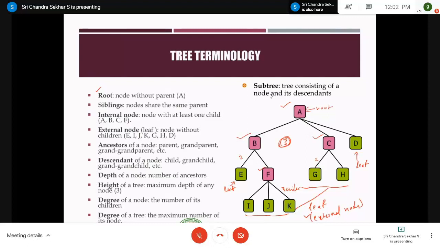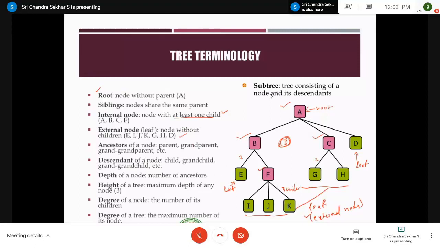Coming to internal nodes, we discussed that a node with at least one child is called an internal node. Therefore, A, B, C, and F are called internal nodes. External nodes, the other name for external nodes is leaves. That means nodes without any children are called external nodes. Therefore, here we have E, I, J, K, G, H, and D, right?